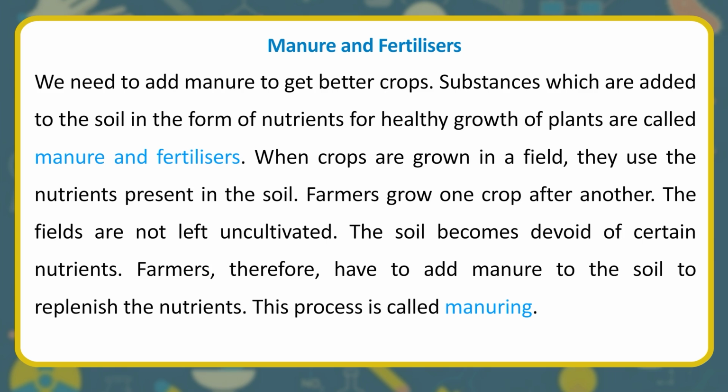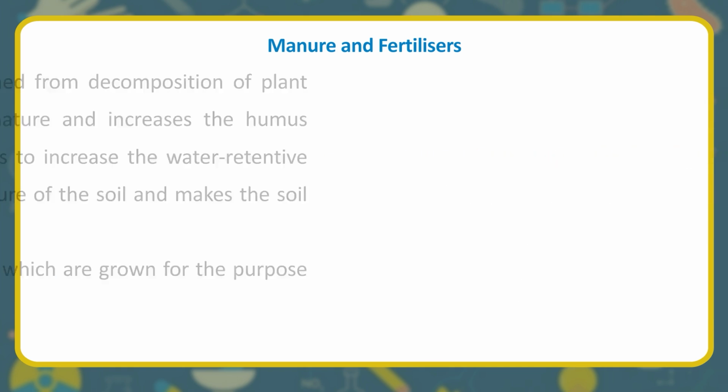Manure and fertilizers. We need to add manure to get better crops. Substances which are added to the soil in the form of nutrients for healthy growth of plants are called manure and fertilizers. When crops are grown in a field, they use the nutrients present in the soil. Farmers grow one crop after another. The fields are not left uncultivated. The soil becomes devoid of certain nutrients. Farmers, therefore, have to add manure to the soil to replenish the nutrients. This process is called manuring.